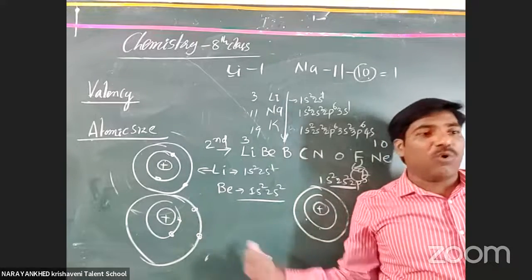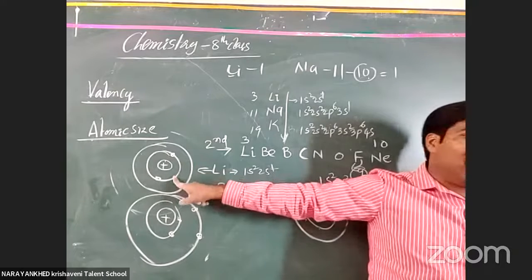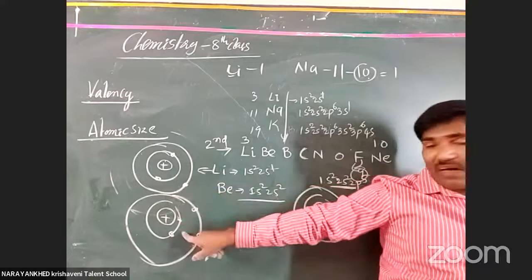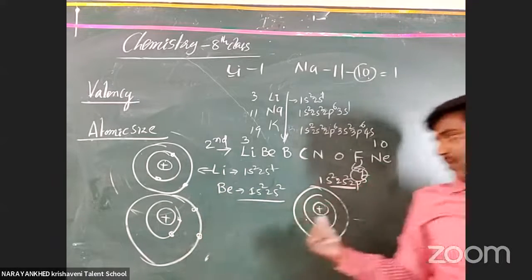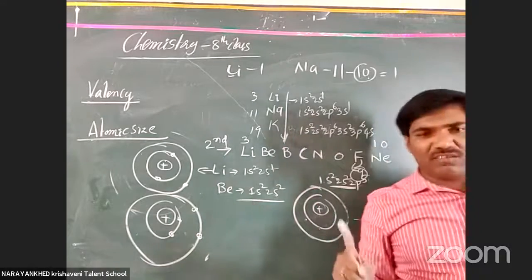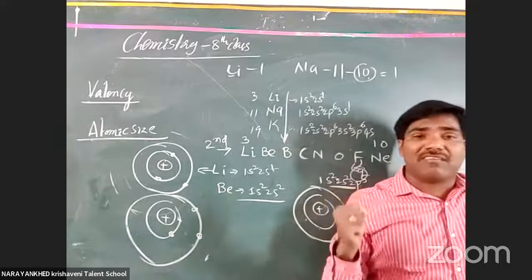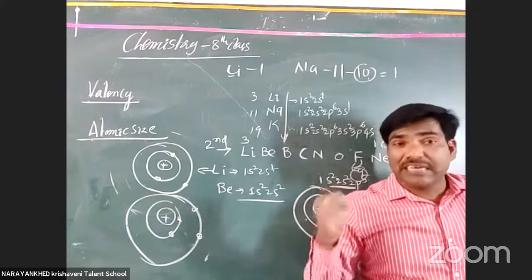How many vacancies are there? Totally 7 vacancies in this orbit. In this one, how many vacancies? There are 6 vacancies. Here in fluorine, only 1 vacancy for an electron. Why do the vacancies decrease?